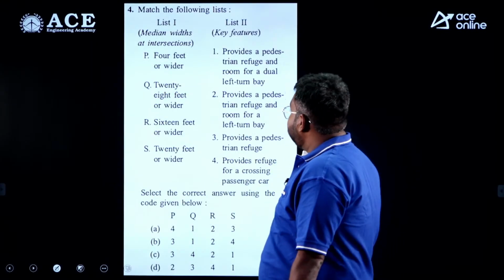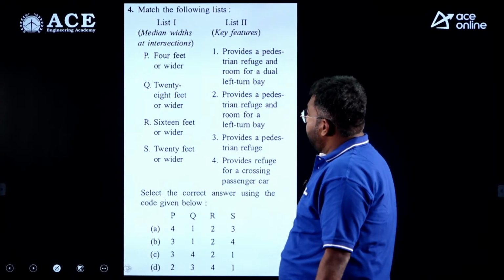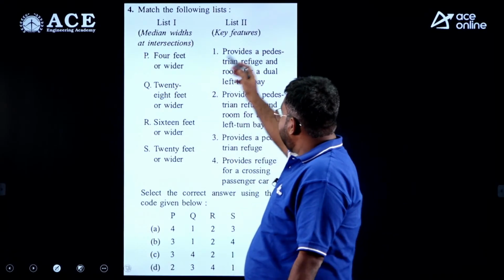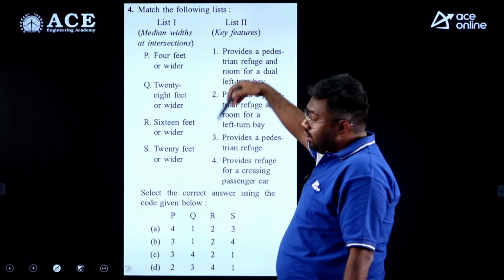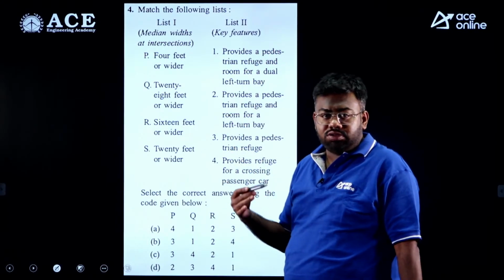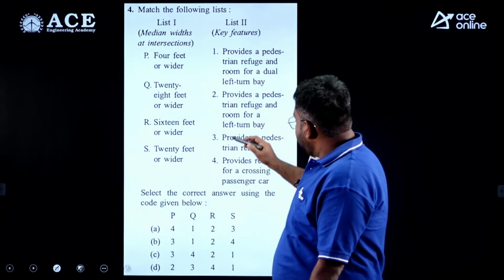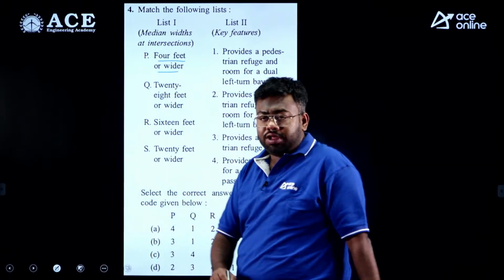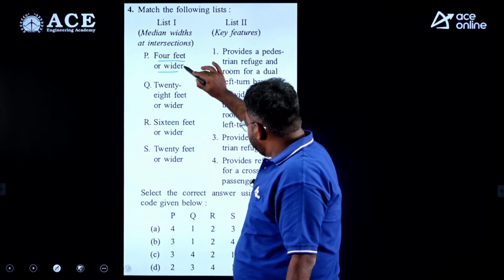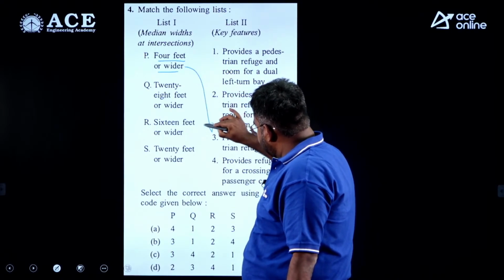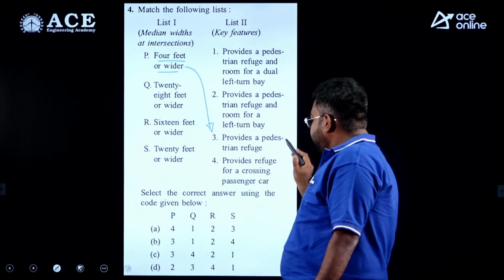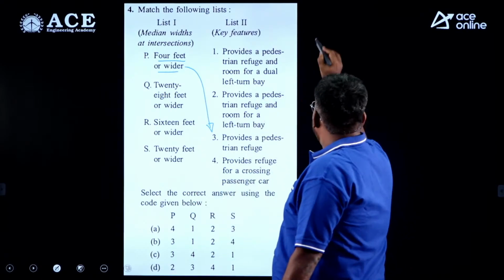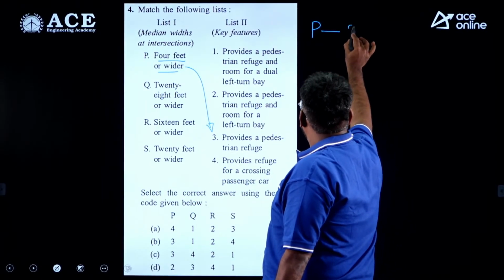Right. Coming to the second question, match the following. They have given median widths and the key features of where each median width is used. Here we can see this is 4 feet wide, which means very small. If you see the options, this relates to option 3 because it provides pedestrian refuge only. So P is coming with 3.